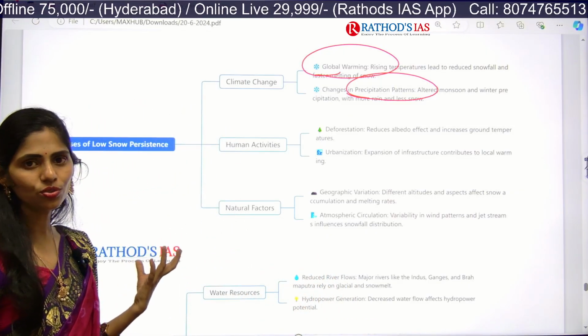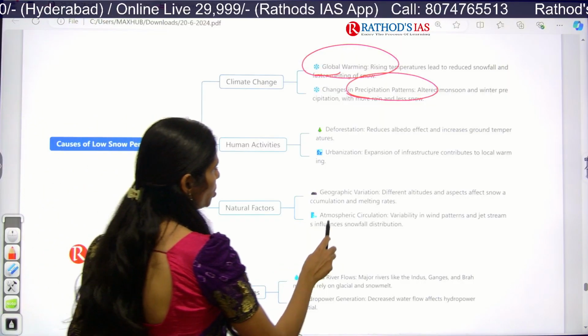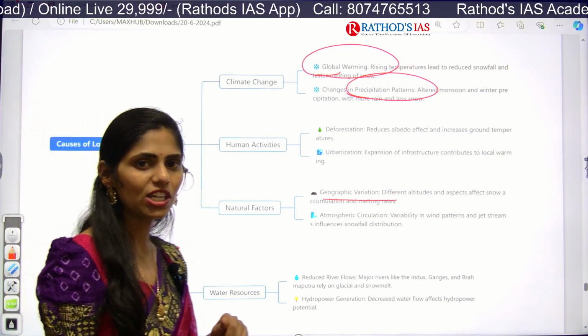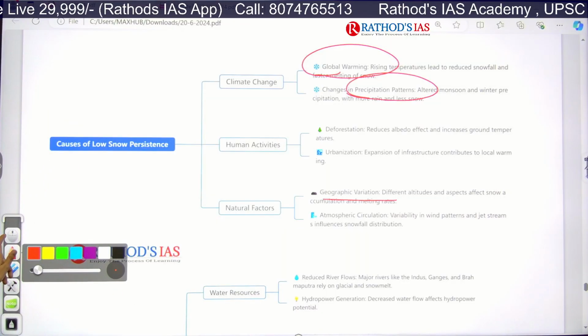So they are also very important causes for this snow persistence. And next one is geographic variation. So different altitudes affect the snow accumulation as well as melting rates. Okay, so all these things are very important.